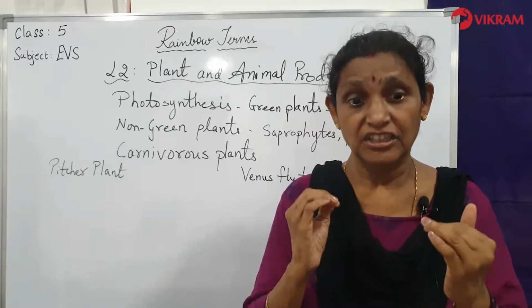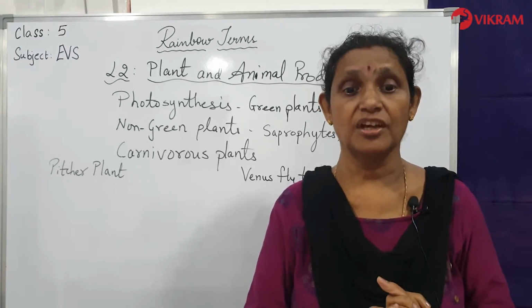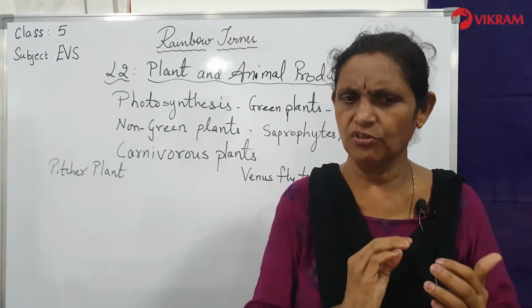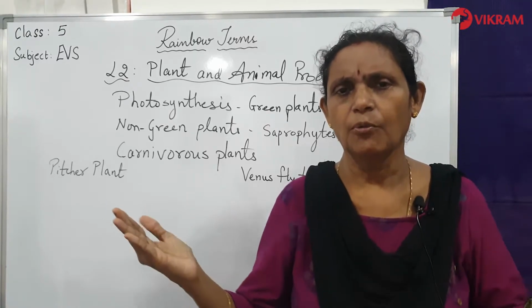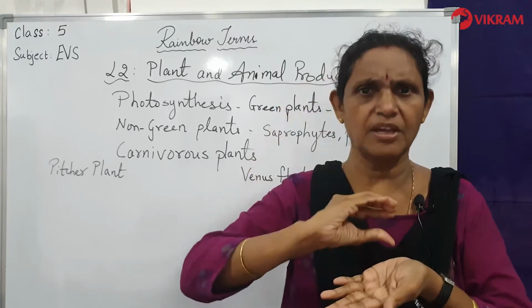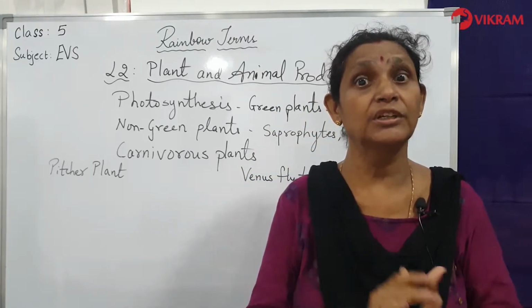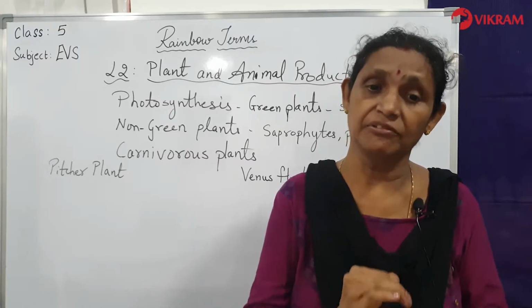So, these plants are usually very poor in nitrogen. Carnivorous plants live in a place where the nitrogen which the plant needs is not there in the soil. They need nitrogen to live.